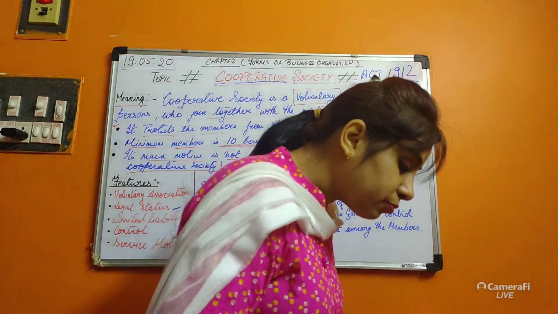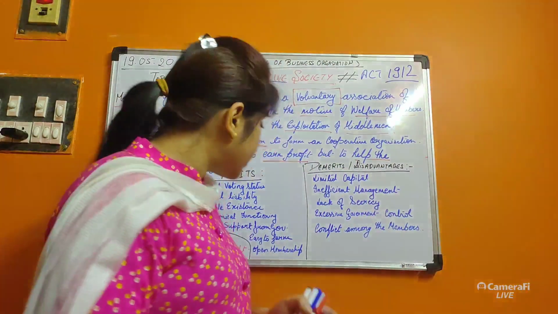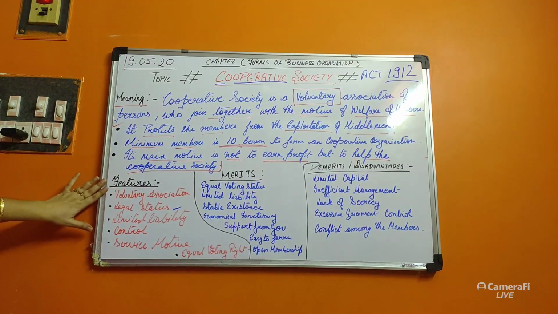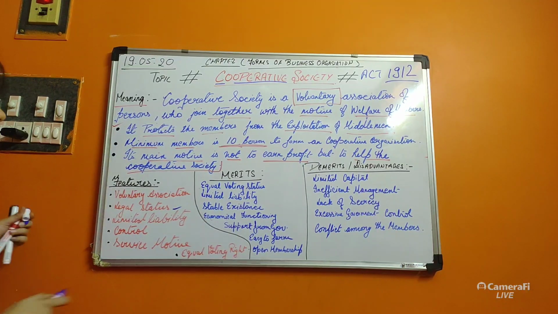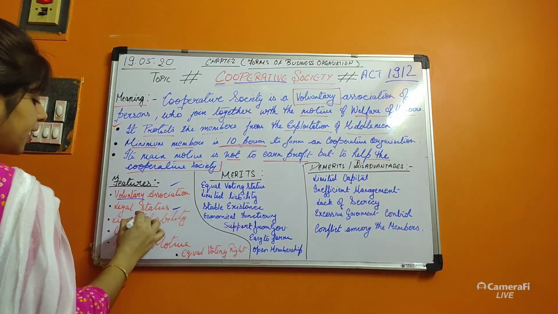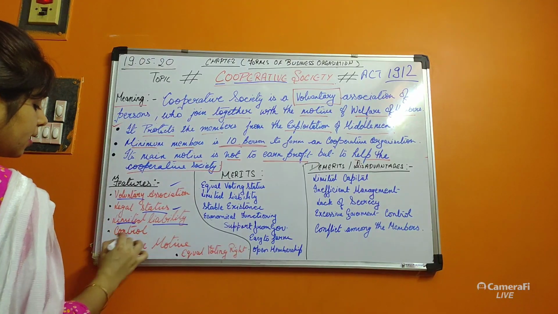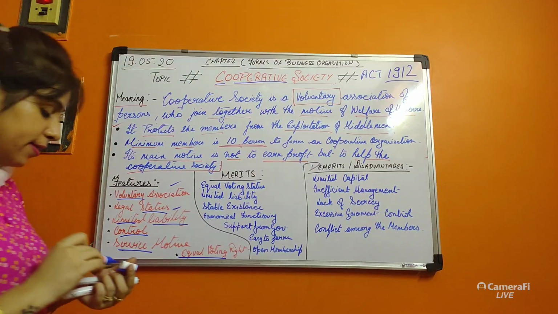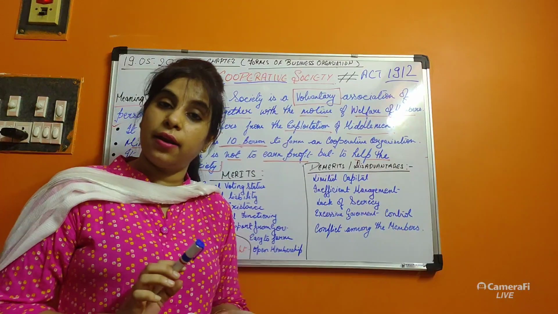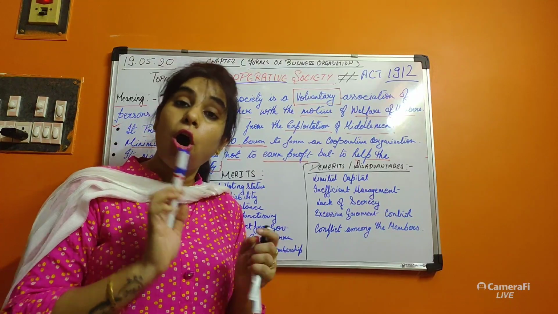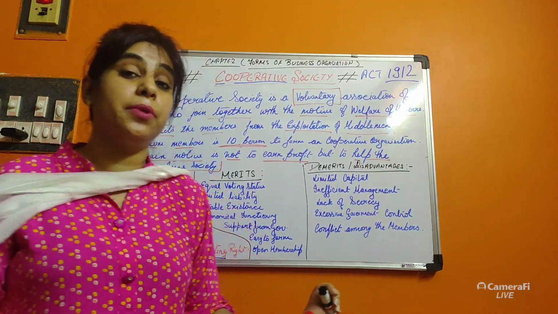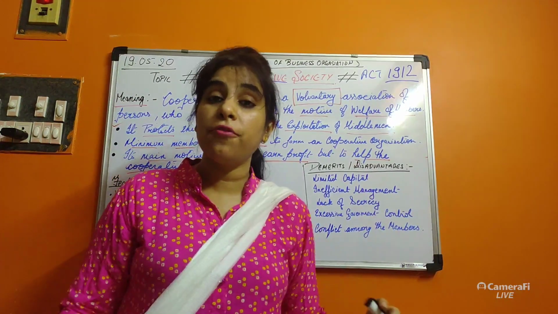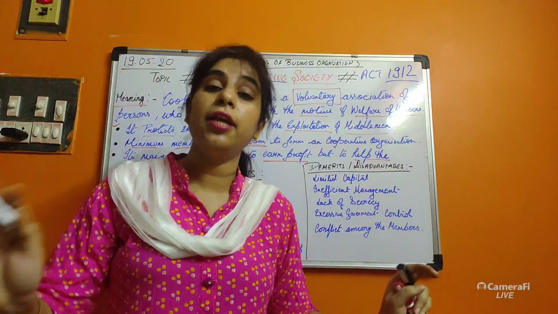Okay, now I hope these points are clear to you: voluntary association, legal status, limited liability, control, service motive. Now the sixth point is equal voting right. All the members, there is no discrimination among the members, no caste system, no difference between genders, nothing to be discriminated.